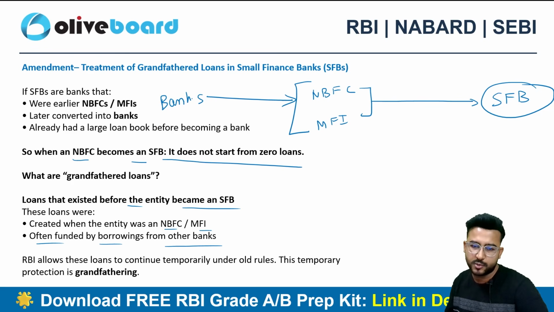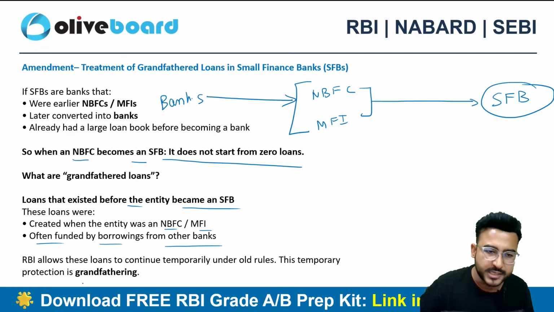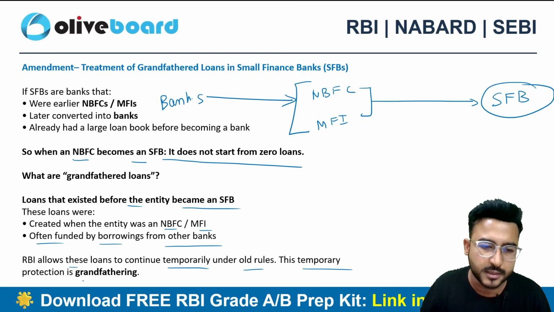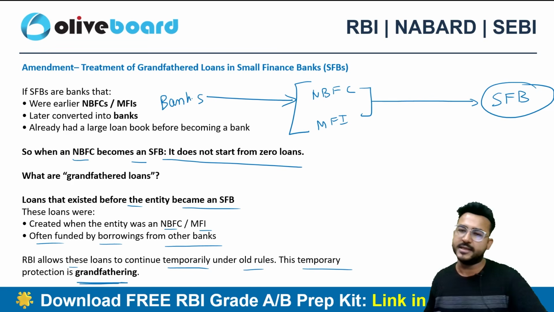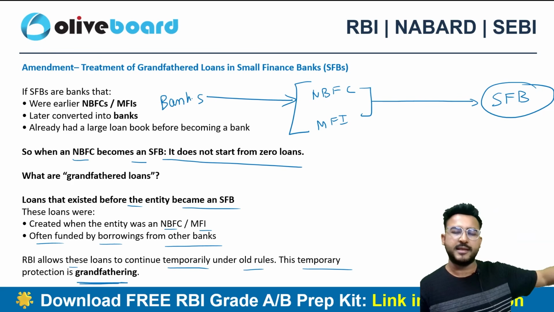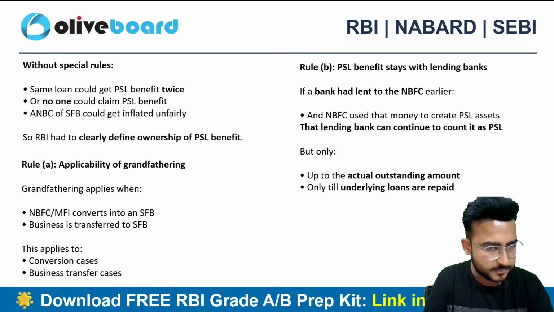The NBFC has turned into a small finance bank, right? So RBI is now allowing the loans to continue for a temporary period under the old rules only. Now this is nothing but a grandfathering effect. This we call a grandfathering effect: let's continue this particular transaction under the old rules and regulations only.